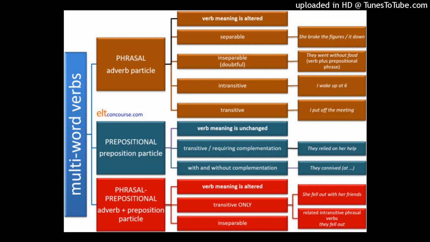The second criterion we can use is that of stress. In a phrasal verb, the adverb particle is stressed, while the preposition is never stressed in a prepositional verb. Using the same examples as we saw before, we would hear, "she called her mother UP," with the adverb "up" stressed, and "she called on her mother," with no stress on the preposition "on."